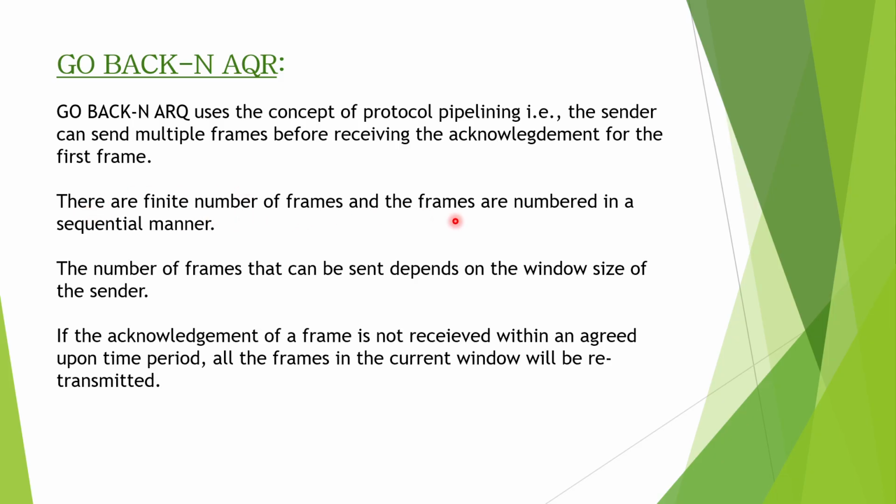So there are a finite number of frames and the frames are numbered in a sequential manner. Since the sender sends multiple frames, the numbering becomes very important, because we have to distinguish these frames since multiple frames are being sent at a time. The number of frames that can be sent depends on the window size of the sender. If the window size is 3, 3 frames can be sent at a time.